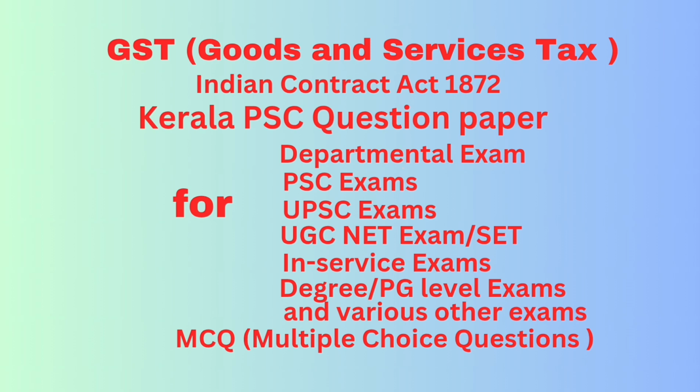Question number 35. Schedule 2 of the CGST Act 2017 lists various activities or transactions which are to be treated as supply of goods or services. State which out of the following activities is a supply of service. Answer: transfer of rights in goods or undivided share in goods without transfer of title.